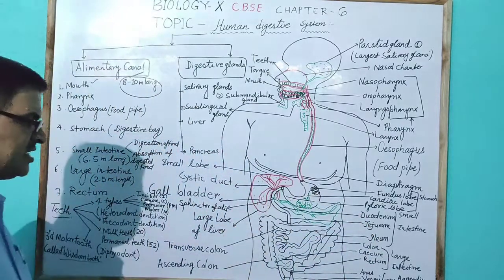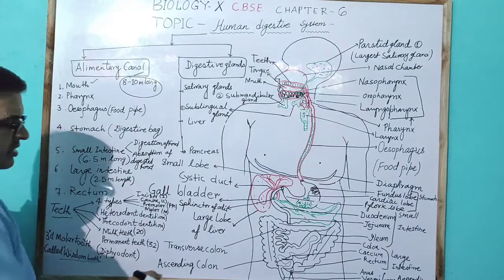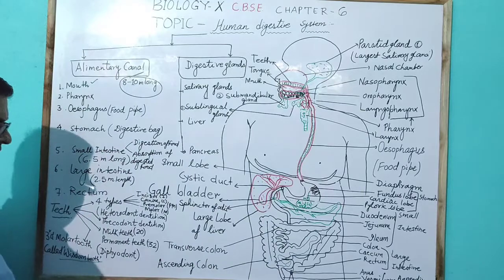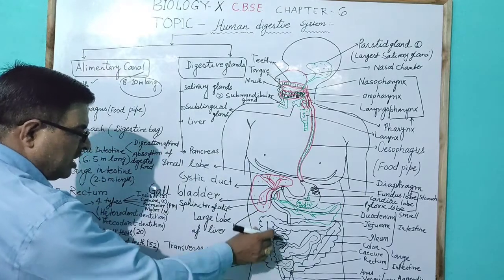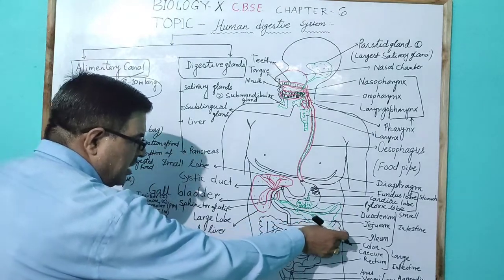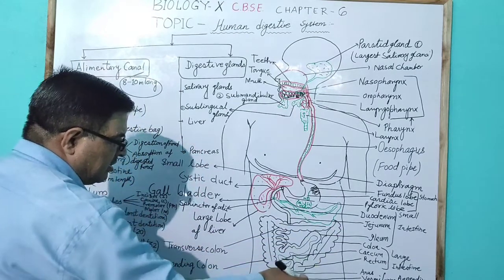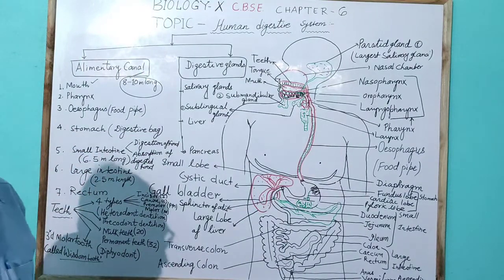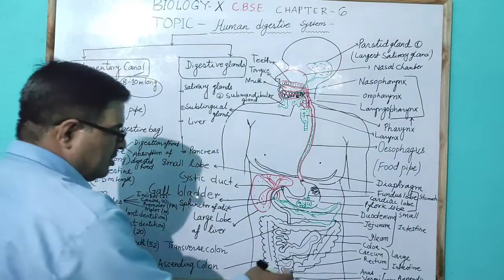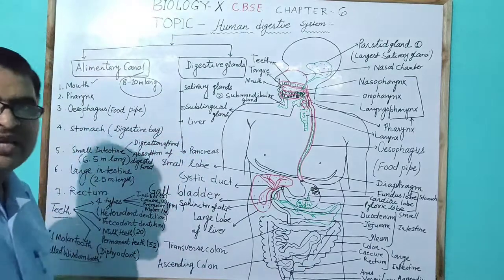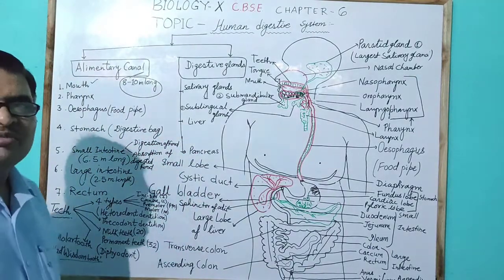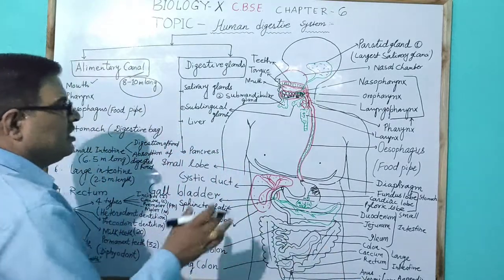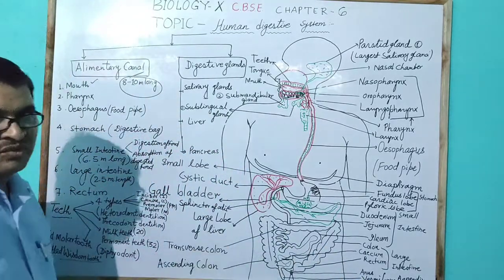The large intestine generally has a type of convolution and has the ascending colon, transverse colon, descending colon, then the rectum part. The cecum is less developed in humans, and the rectum contains the undigested food in the form of feces, and this feces comes out through the anus after the complete digestion of the food.